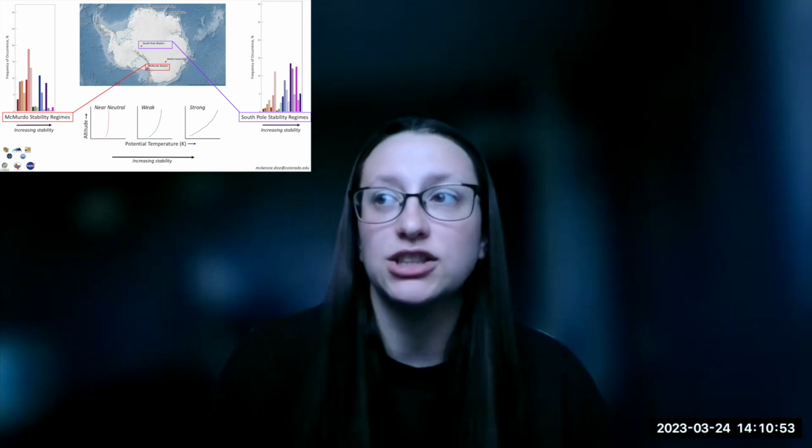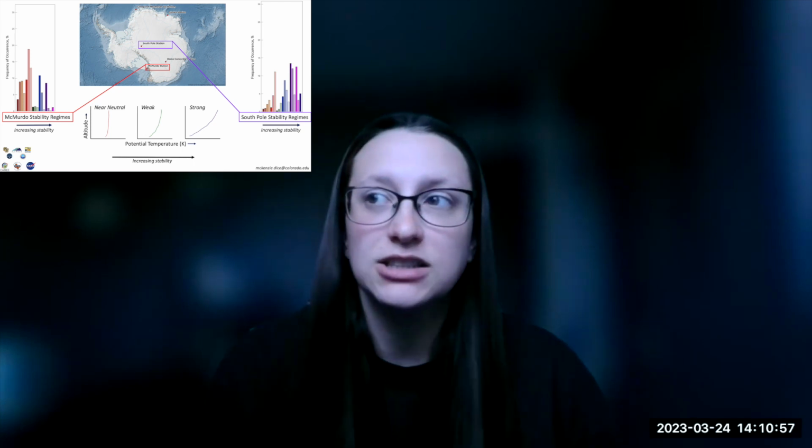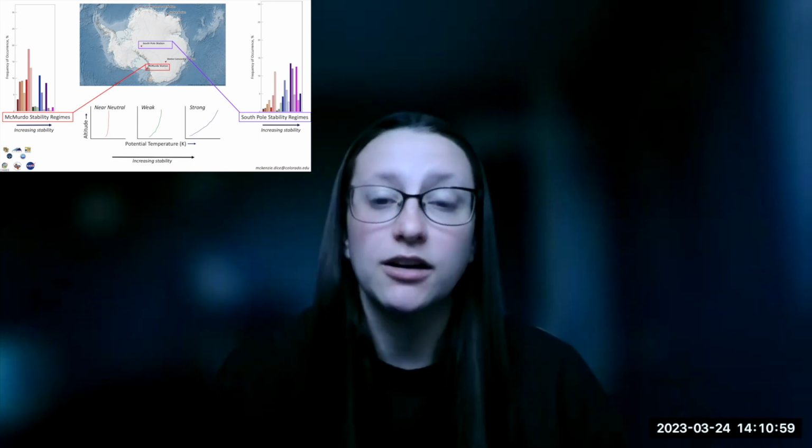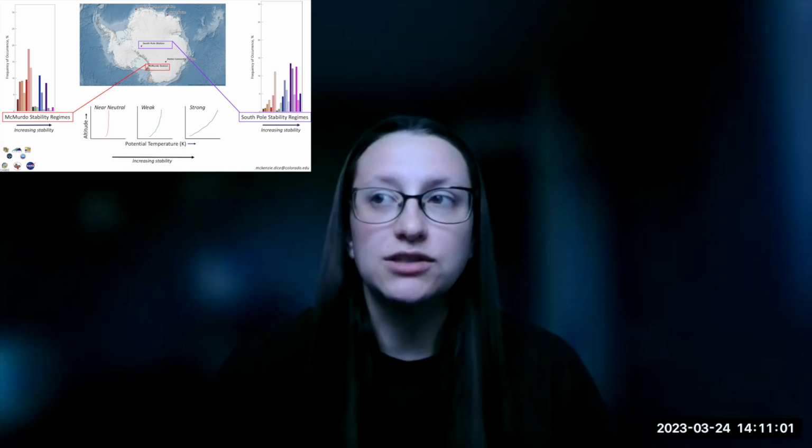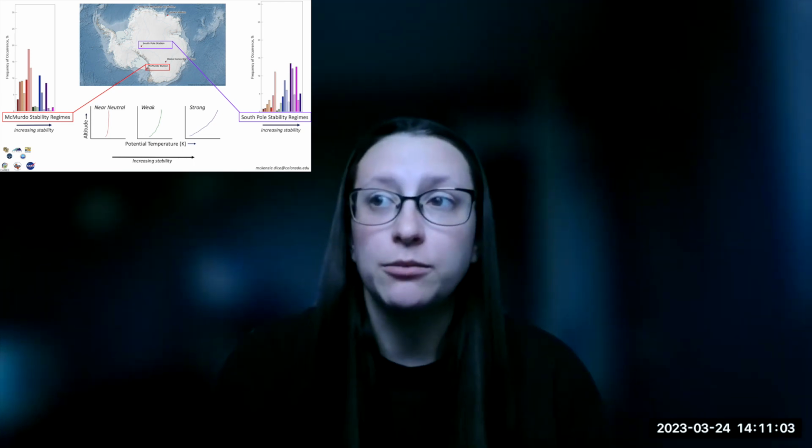So the atmospheric boundary layer, very similar to what Gina just talked about, is the lower part of the atmosphere where the surface of the earth and atmosphere communicate with each other. In other words, exchange things like heat and moisture. And so the motivation for this work is that the understanding of stability in the boundary layer in Antarctica has important implications for the surface energy budget, momentum and moisture fluxes, and turbulence generation processes.